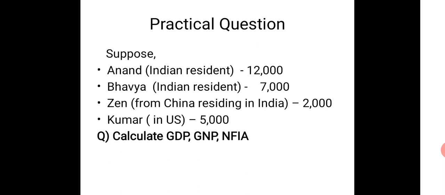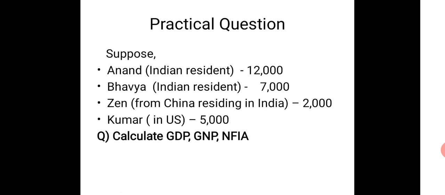He earns 12,000 rupees in a financial year. Bhavya is also an Indian resident who earns 7,000 rupees in a financial year. Zen, our old Zen, who is Chinese, residing in India, is also earning 2,000. Kumar, who is very much an Indian but staying in the US, earned 5,000 rupees. So from this given data, we need to find out GDP, GNP, and net factor income from abroad.